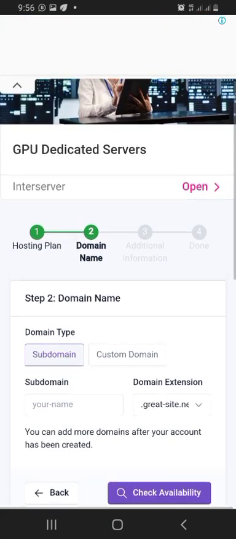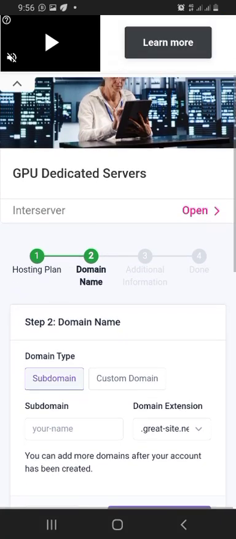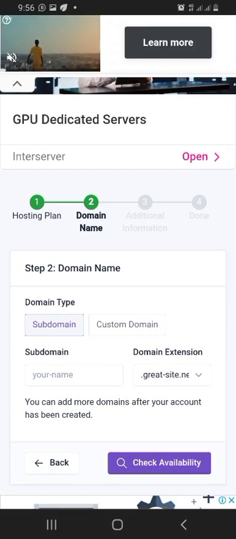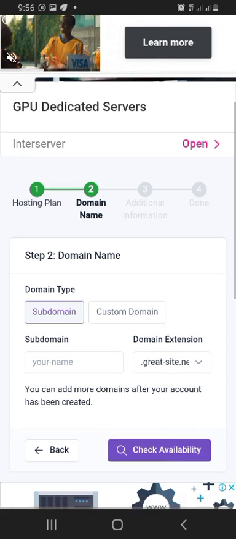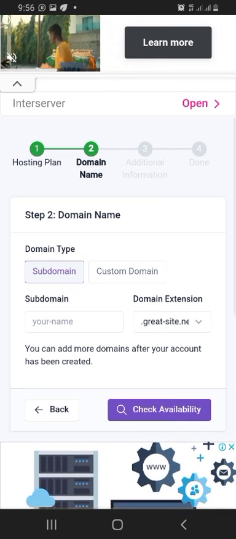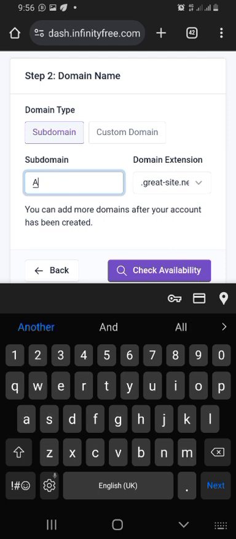I've chosen it already. In this place, they are telling me to choose a subdomain. That is, what is the name of the website that you want to have. So in this place now, I'm going to write the name of the website I want to have. I want to write it AYA class 2024. That's the name of the website I want to build. I'm going to send us the link to the website after this to show you that it actually was